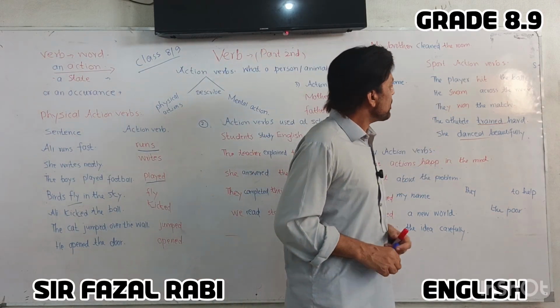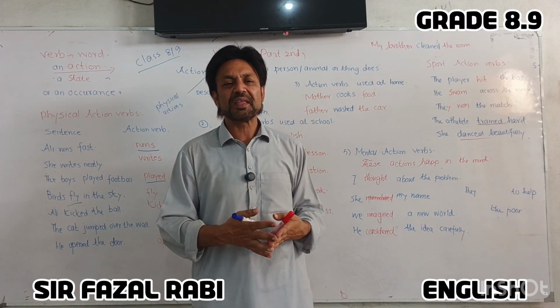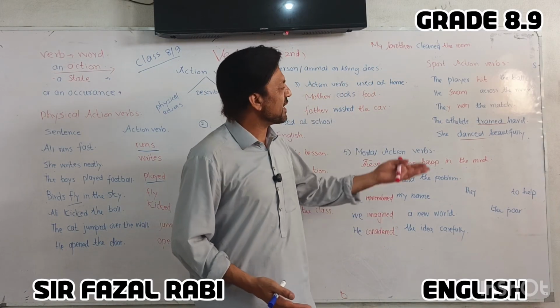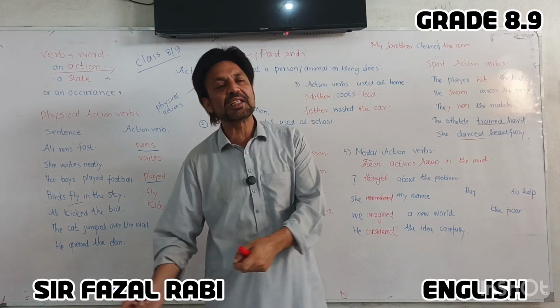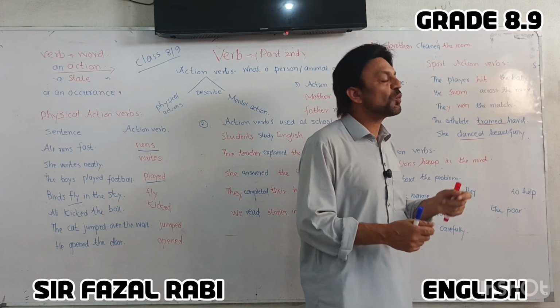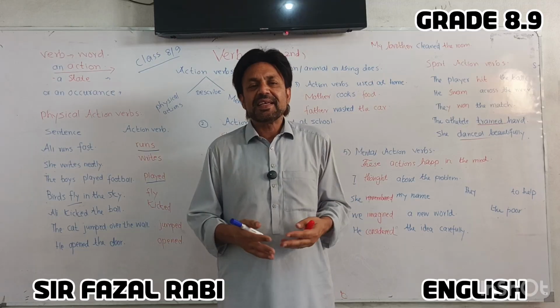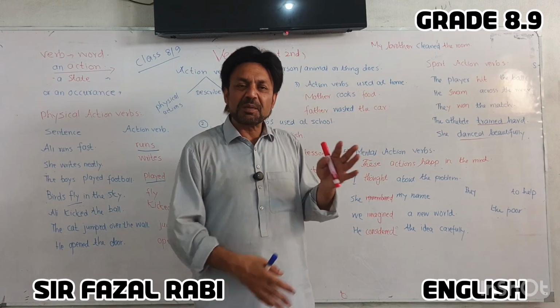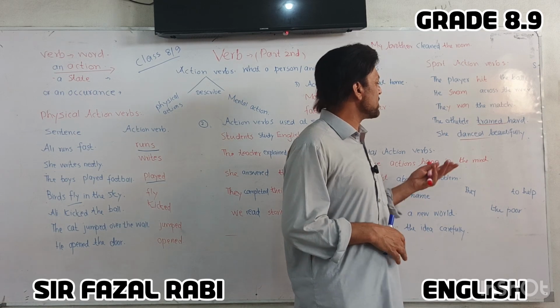In the same way, sports action verbs. The action verbs that we use in sports, for example, the player hit the ball. Hitting the ball is an action verb. He swam around the pool. So swimming is an action verb. It involves some of your physical parts, your body parts.